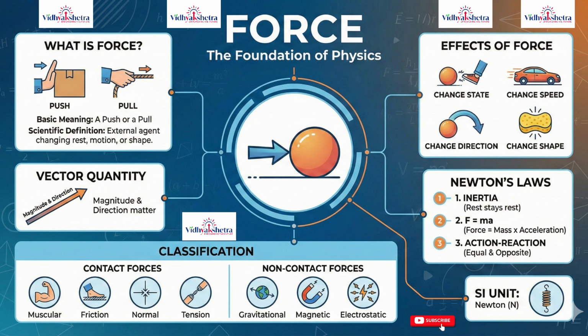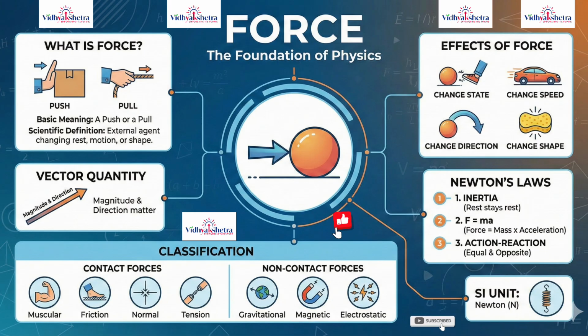Force as a vector quantity: force is a vector quantity, which means it has both magnitude and direction. The effect of a force depends not only on how strong the force is, but also on the direction in which it is applied. For example, pushing a box forward and pushing it sideways produce different results. Two forces of equal magnitude can have completely different effects if their directions are different.